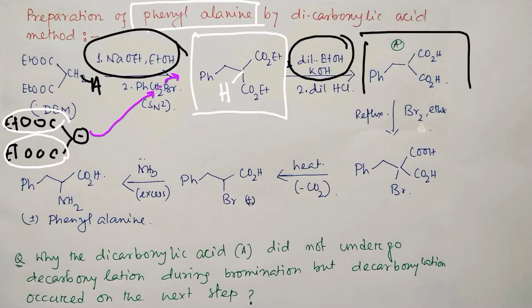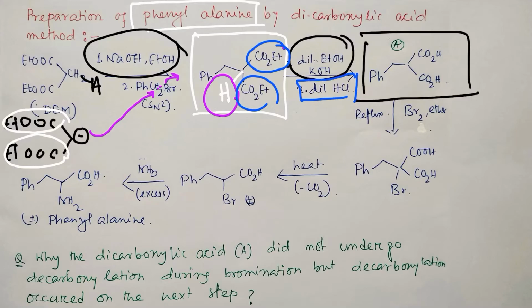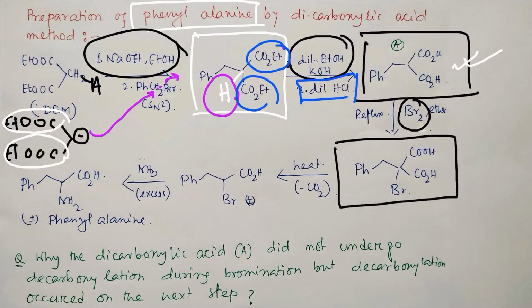Because at the end I have written this is a diacid. So which reaction will occur at the initial stage? First of all, the initial stage will be this proton abstraction. Why? Because this is an acidic proton, and acid-base reactions are the fastest reactions. After that, hydrolysis of this ester will occur, and ultimately after workup with dilute HCl, we get this dicarboxylic acid. Fine. Now, next step. We know that we got the acid. Now actually we need a monocarboxylic acid, but still we got a dicarboxylic acid, and after that we refluxed with bromine and got this monobromo derivative.